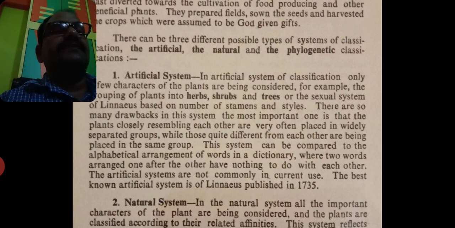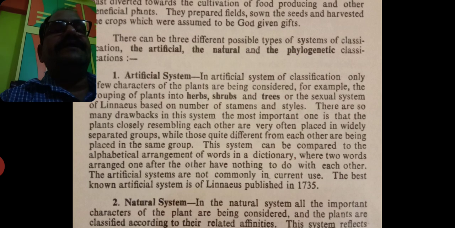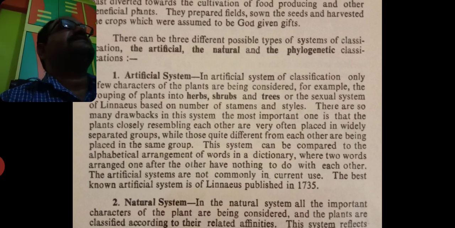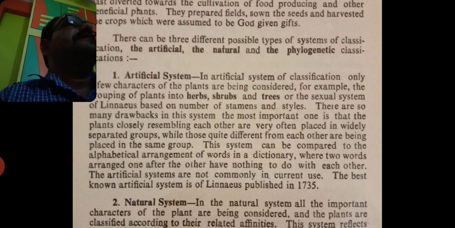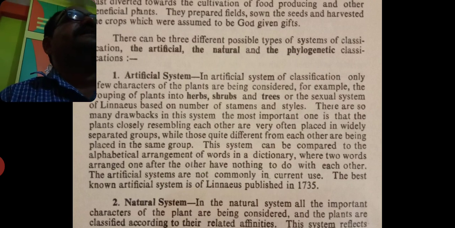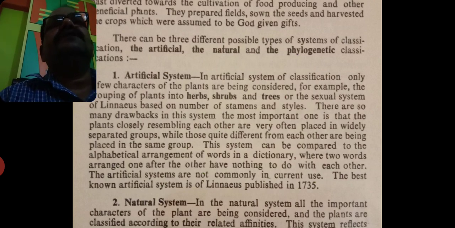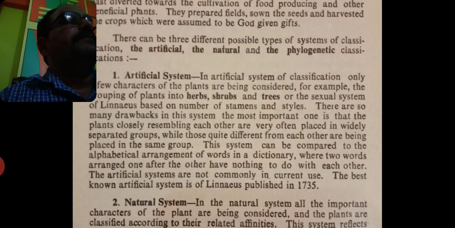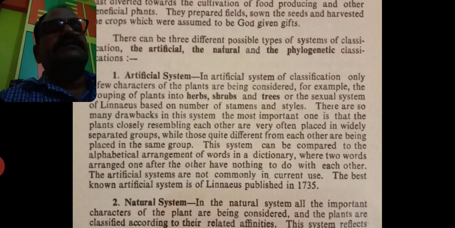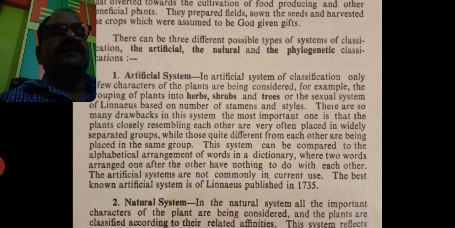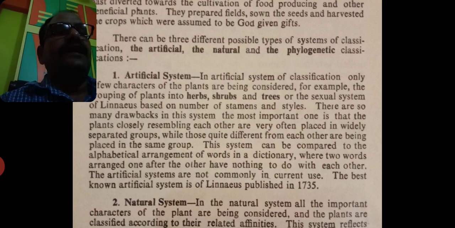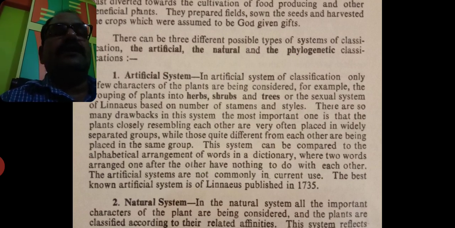This system can be compared to the alphabetical arrangement of words in a dictionary, for example, the Oxford Dictionary. If we search for words, we search alphabetically, A, B, C, D up to Z. In such an alphabetical arrangement, two words arranged one after the other have nothing to do with each other.